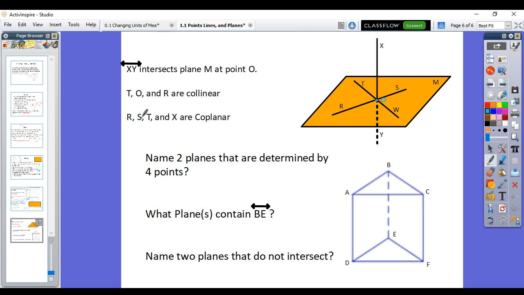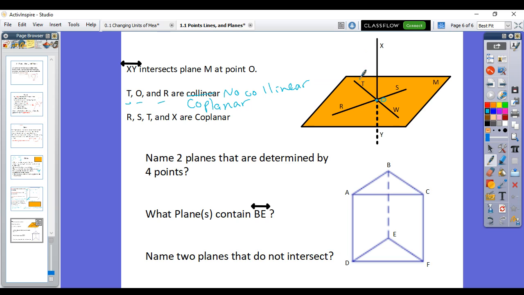So the question is, true or false? T, O, R, are they collinear? Are T, O, R in the same line? No. See, these two are on the same line, T and O, R and O on the same line, but those three together are not the same line, so they're not collinear. Not collinear. But what are those 3 points together called? Because they exist on this one surface, plane M, they are coplanar though. So T, O, R are coplanar, meaning they exist on the same surface.